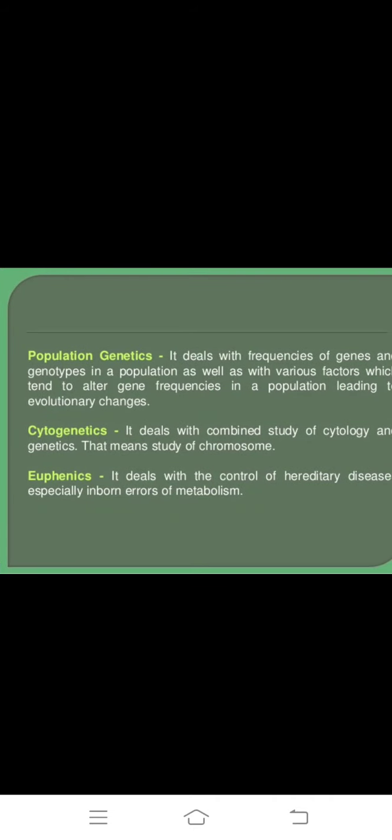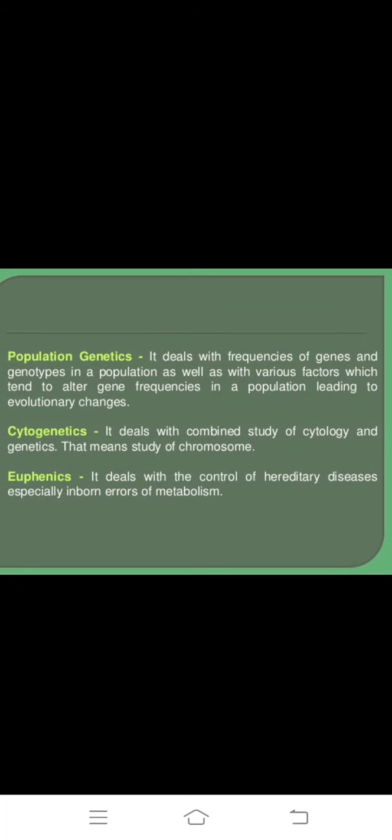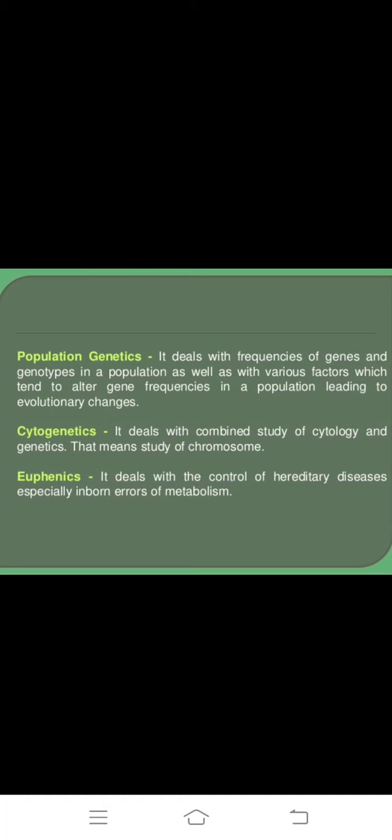And next is population genetics. It deals with the frequency of genes and genotypes in a population, as well as with various factors which tend to alter gene frequency in a population and lead to evolutionary changes. Cytogenetics deals with the combined study of cytology and genetics, that means the study of chromosomes.